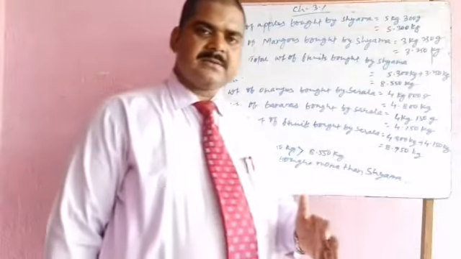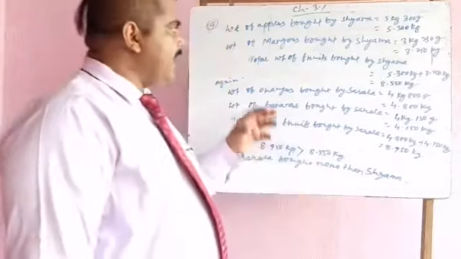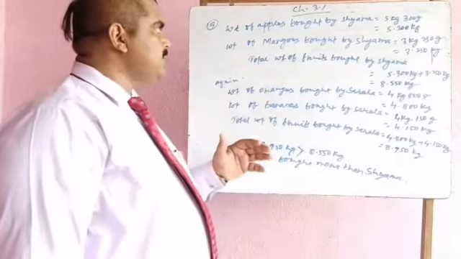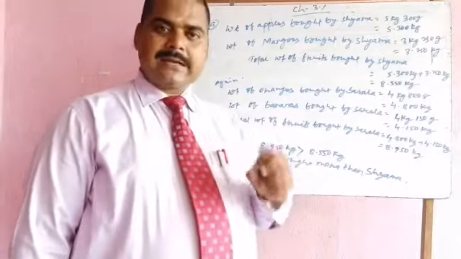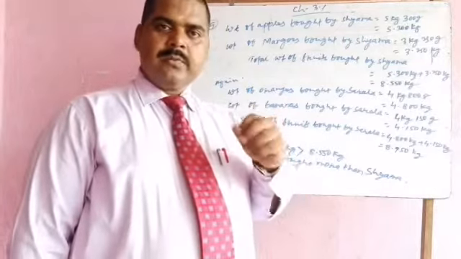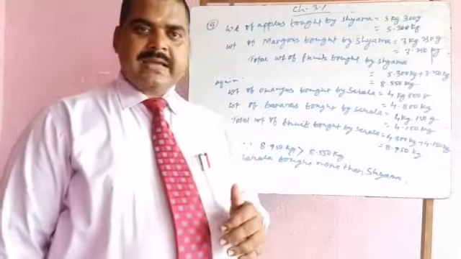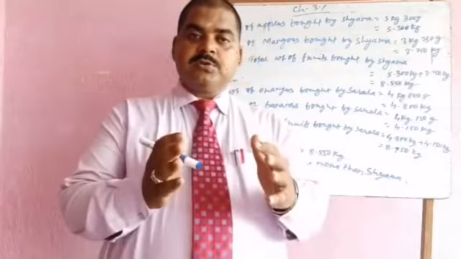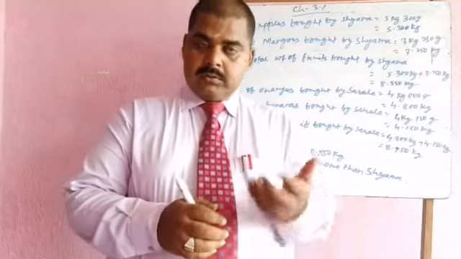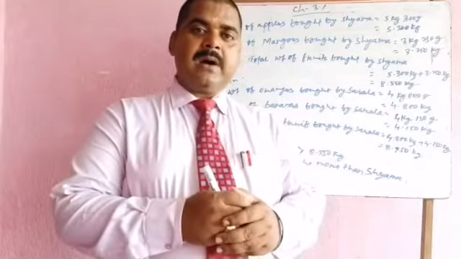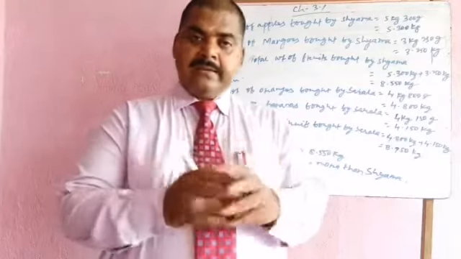My dear students, I have just selected question number 9, and in this question it has been given the weight of apples purchased by Shyama and Sarla. Both went to the market and purchased some fruits, and the question asks whose weight of fruits is much more. It can be obtained by addition of total fruits purchased by each.